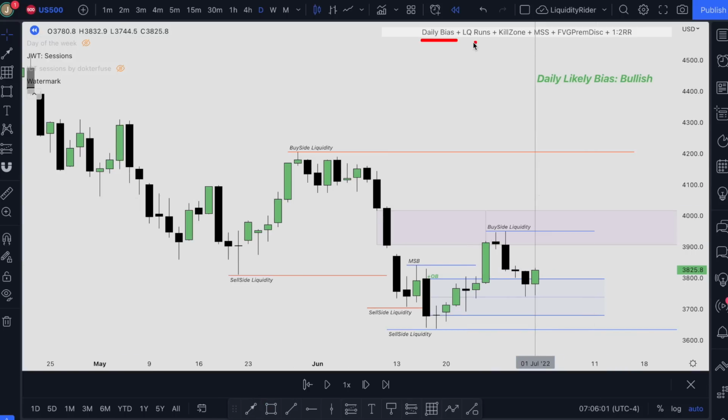And for our strategy, after we know our daily bias is bullish, we want to look for liquidity run below old lows or to fill our bullish fair value gaps. After we have identified all the liquidity that has the potential for the price to run to, and when it happens during our time zones, we'll wait for our market structure shift, wait for our displacement, and look for our fair value gap entry. Once we enter the trade, our backtesting strategy will only target a 1:2 risk to reward ratio, just for the simplicity of this video.